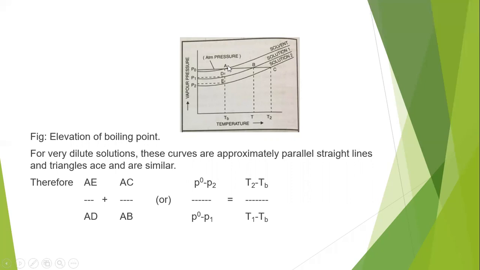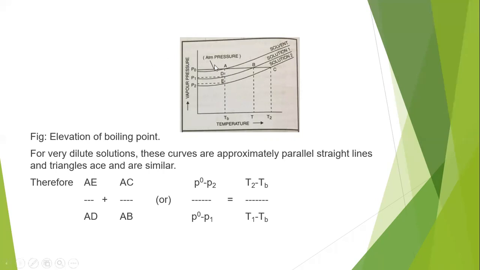As they are triangles ADB and AEC, we have to find the value of AE by AD equal to AC by AB. We can represent this with the corresponding values for AE, AD, AC and AB.